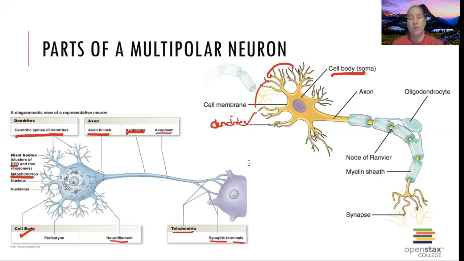You may also see them called axon terminals or terminal bulbs, but that's the very, very end, where we have, previously in chapter 10, where we talked about our neuromuscular junction. That is the end of the neuron, and it will synapse with different cells.